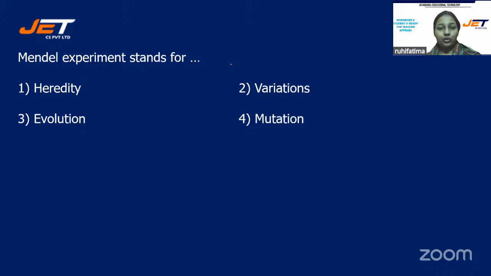I think you all know this answer. Okay, so the correct answer for this question will be option number one, heredity. Those who have selected heredity, you all are correct, students.